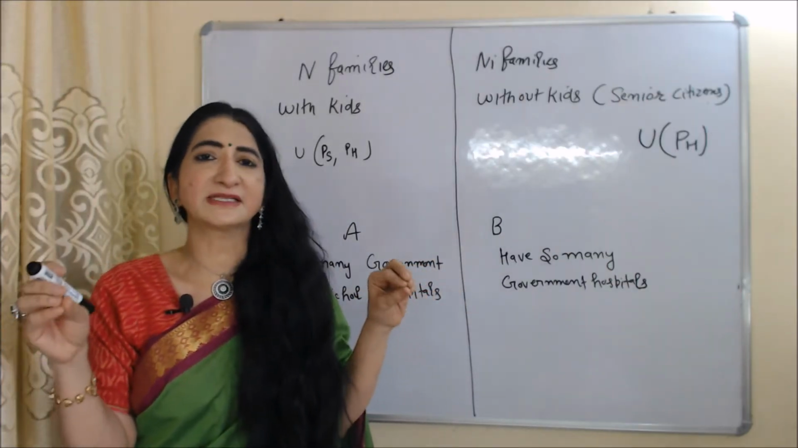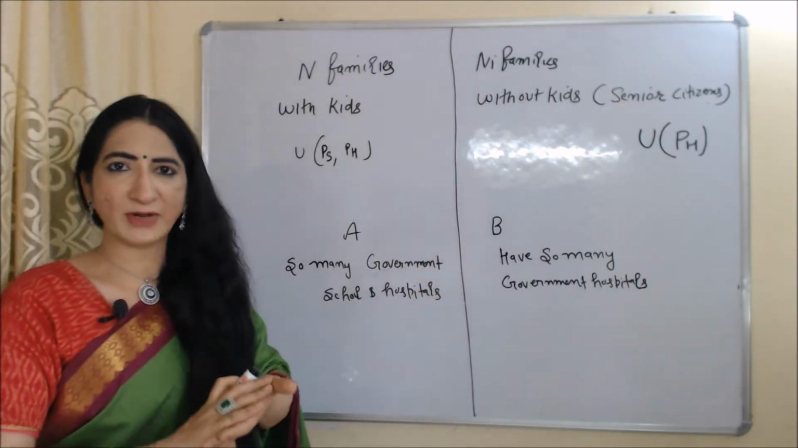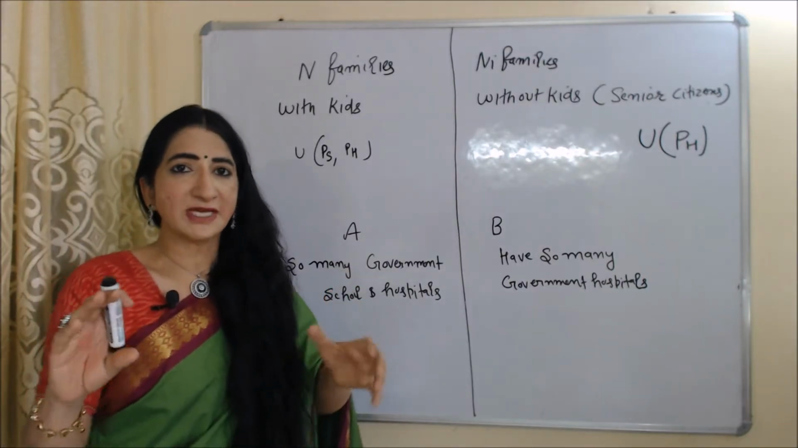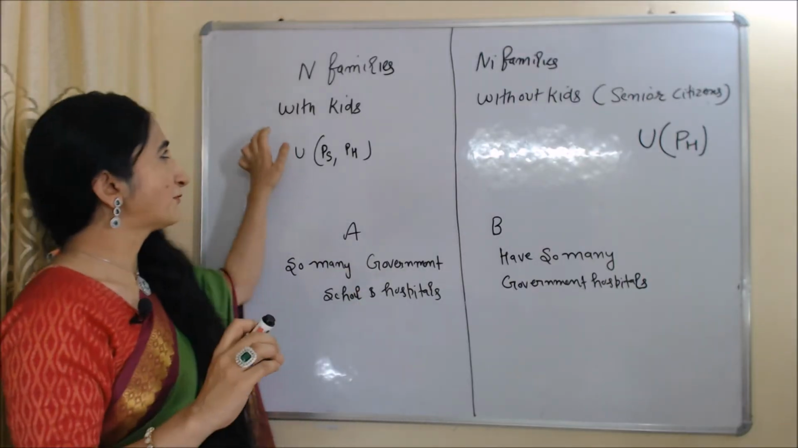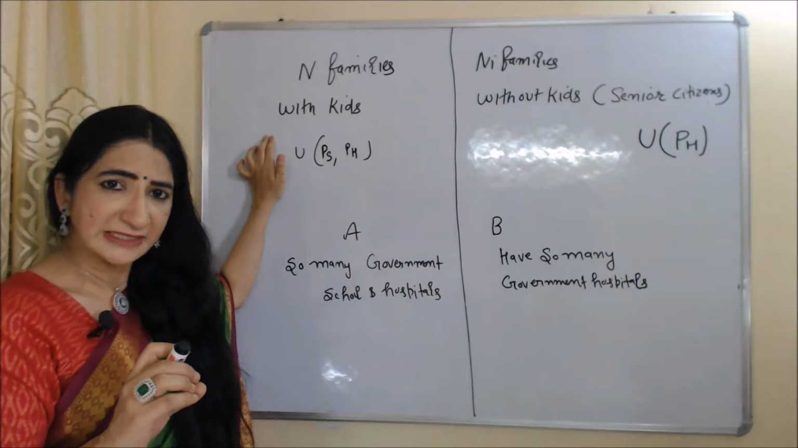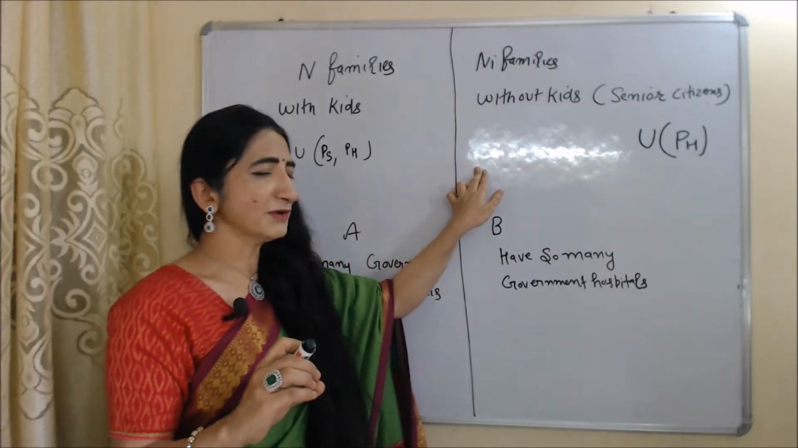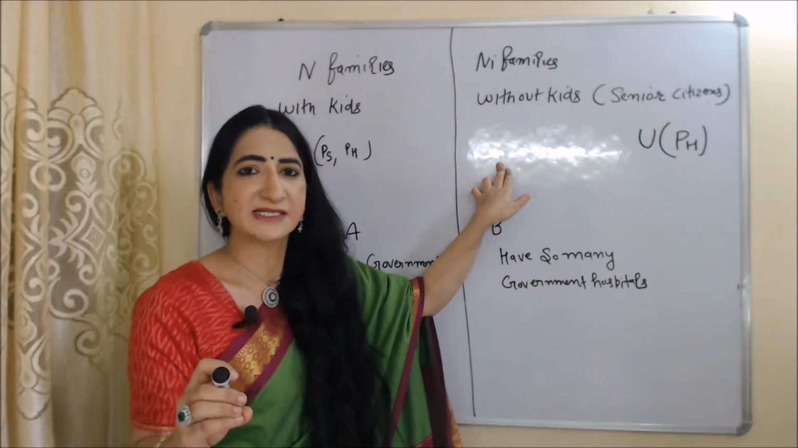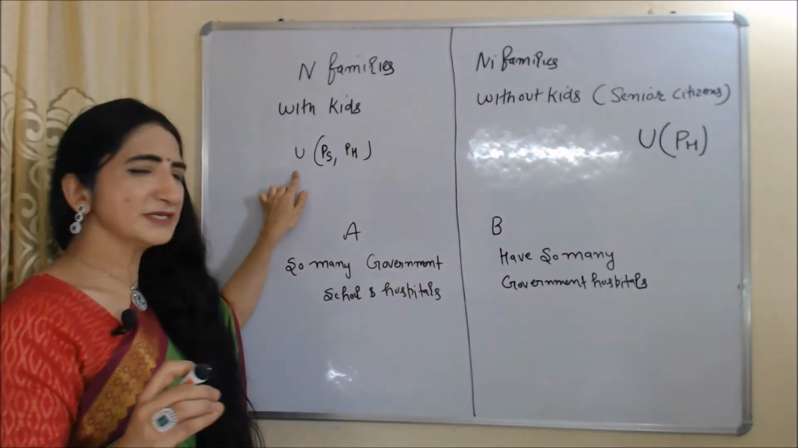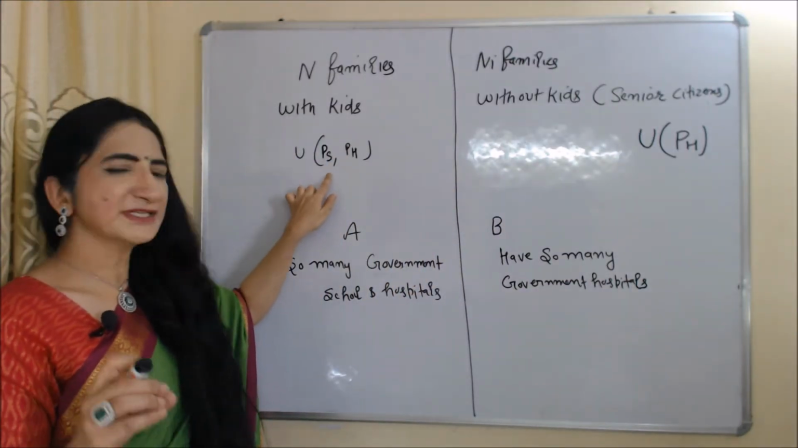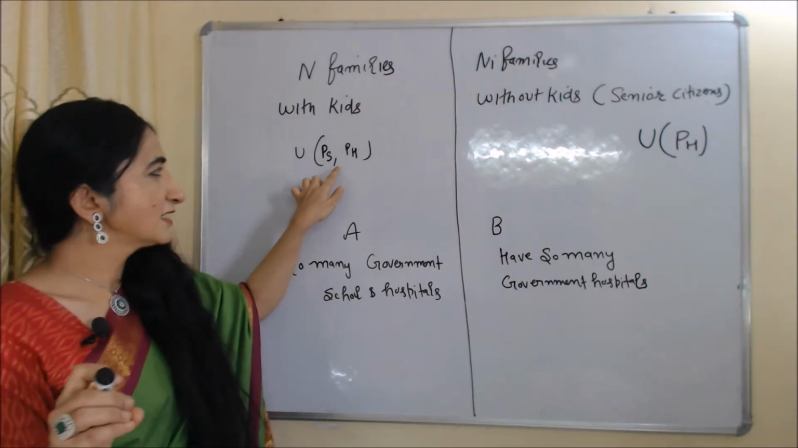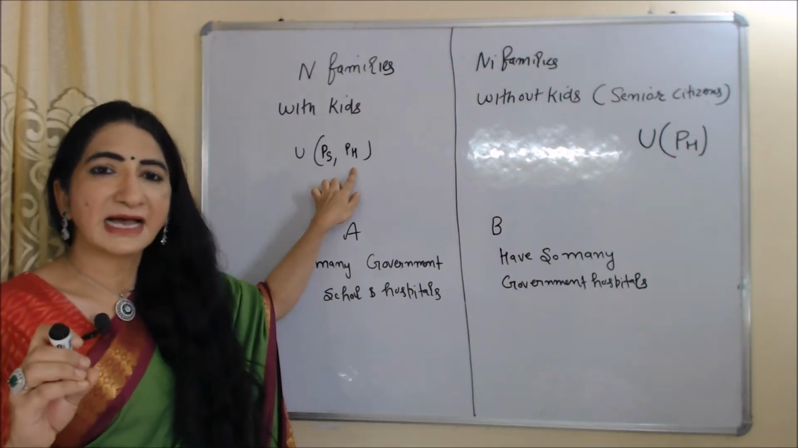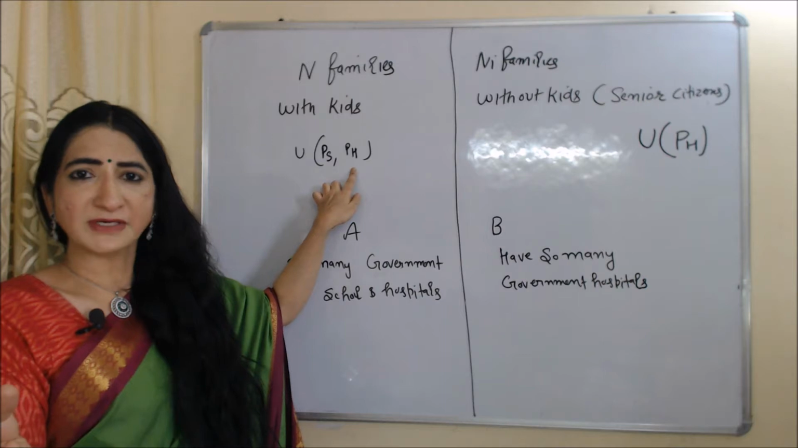Now we will understand this model with the help of one example. Suppose there are two kinds of families. First is N families with kids. Second is N1 families without kids. In this family only senior citizens live. Here U means utility, PS means public school facilities, PH means public health facilities, for example government school.